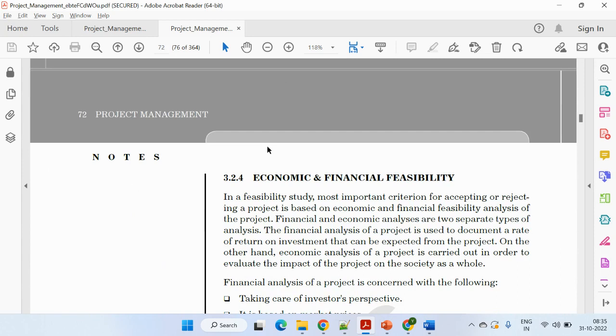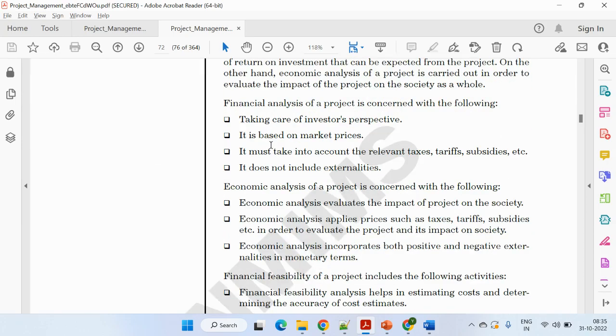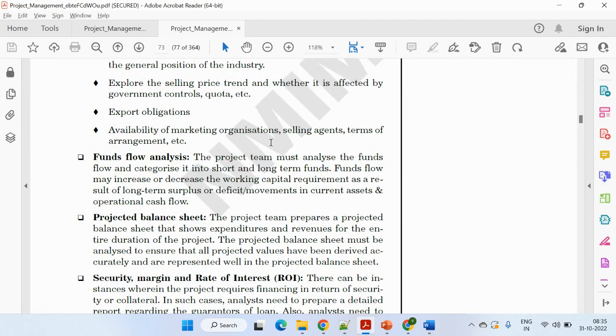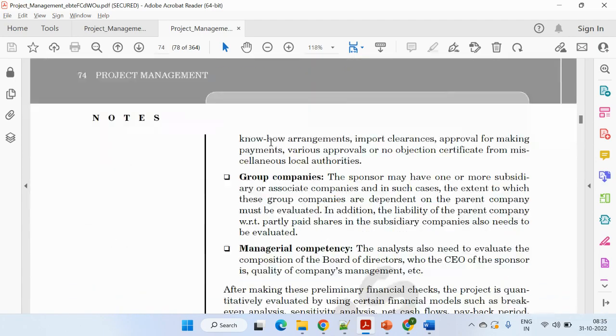Then the next part is the economic and financial feasibility. Economically and financially, like what are the budget approvals, whether it's exceeding the budget or within the budget, how we can control the overall costing of the dinner party. So these are the certain things.